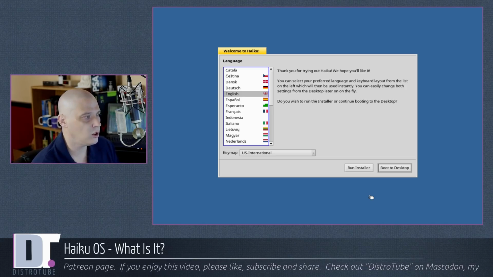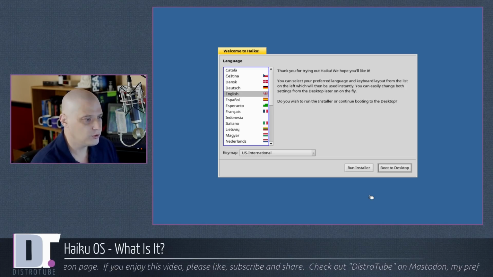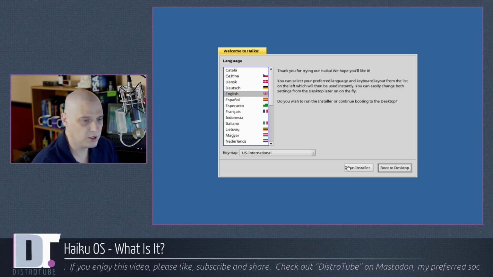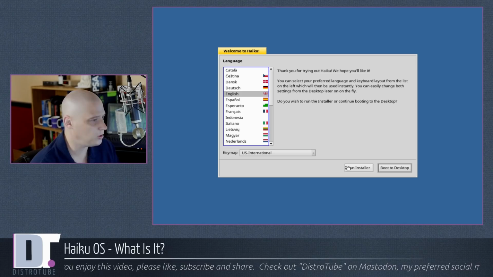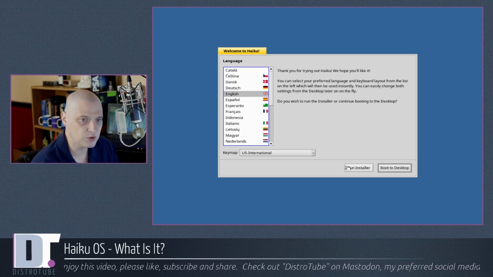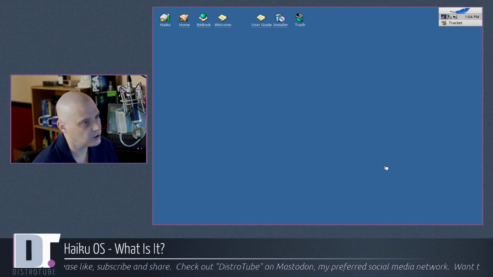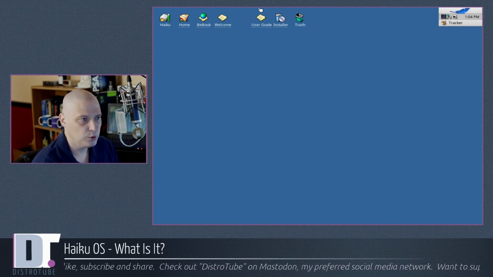Right, this is the installer. For those that want to run through the installer, you click Run Installer, and basically you have a partitioner, something similar to GParted, where you create a partition, of course, to install the system to, and that's basically it. The installer, there's not much to it. I'm just going to review the live desktop here, so I'm just going to click Boot Desktop.